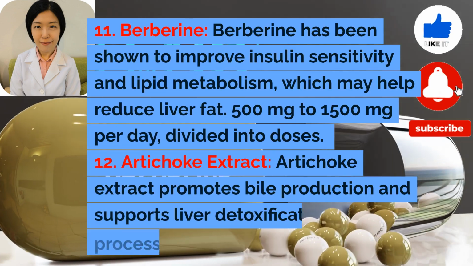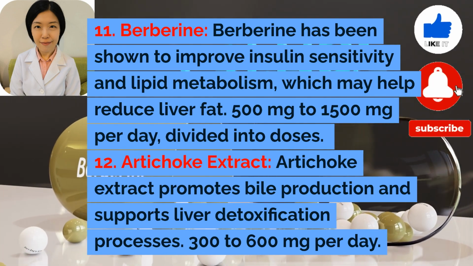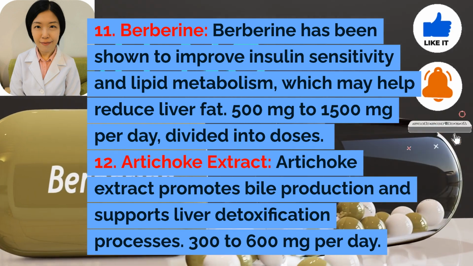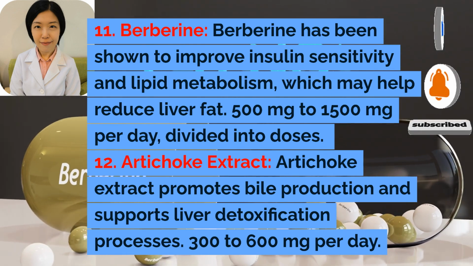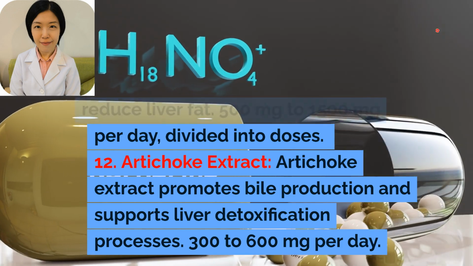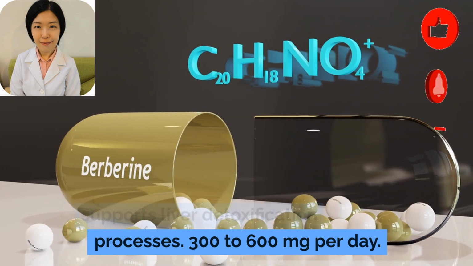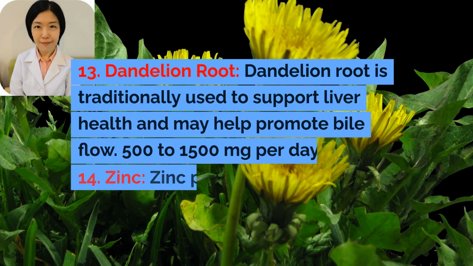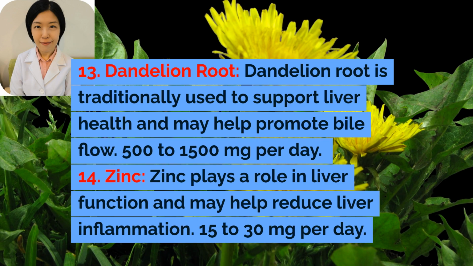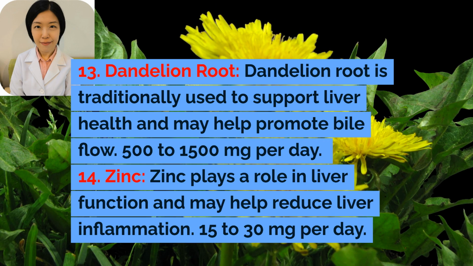11. Berberine. Berberine has been shown to improve insulin sensitivity and lipid metabolism, which may help reduce liver fat. 500 mg to 1500 mg per day, divided into doses. 12. Artichoke extract. Artichoke extract promotes bile production and supports liver detoxification processes. 300 to 600 mg per day. 13. Dandelion root. Dandelion root is traditionally used to support liver health and may help promote bile flow. 500 to 1500 mg per day.